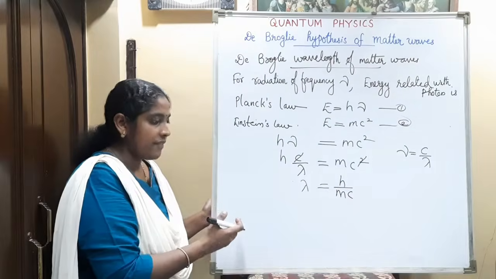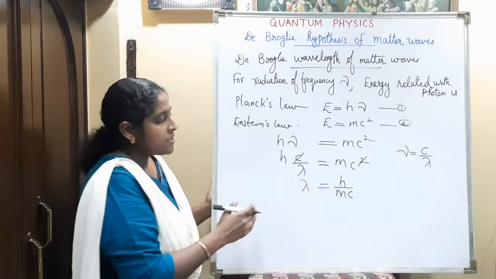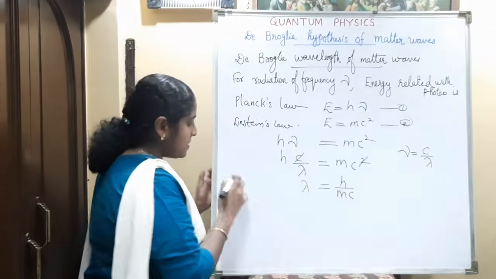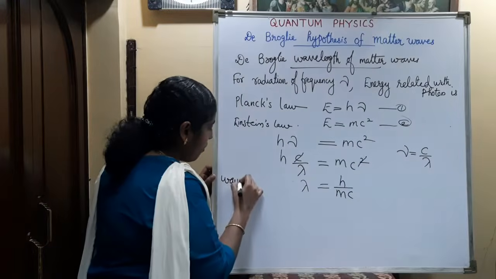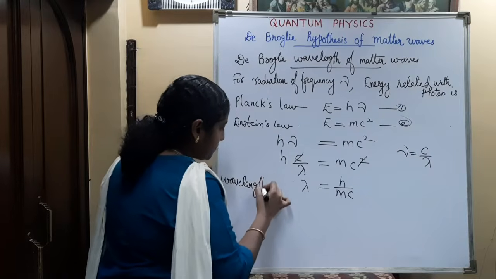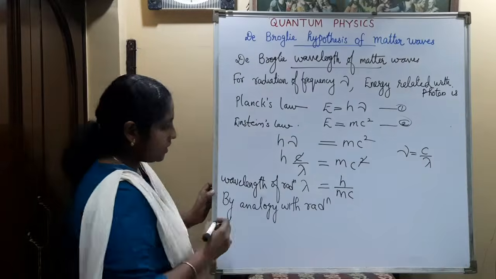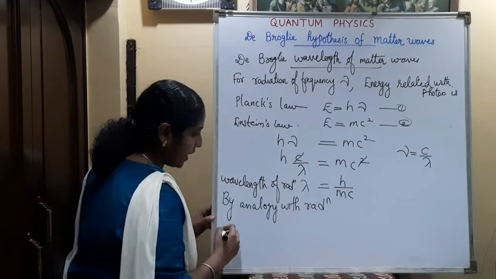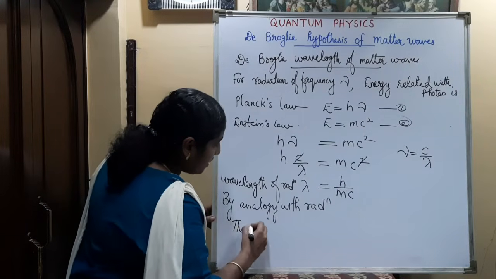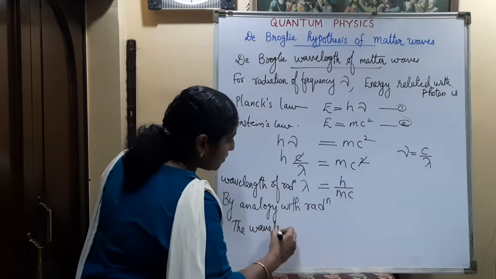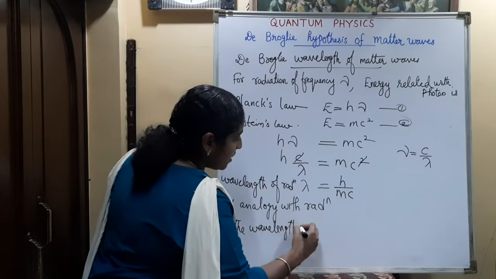This is the wavelength of radiation. So lambda is equal to h by mc. This is the wavelength of radiation. By analogy with the radiation, the wavelength of matter waves is,